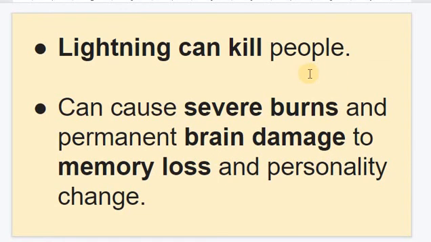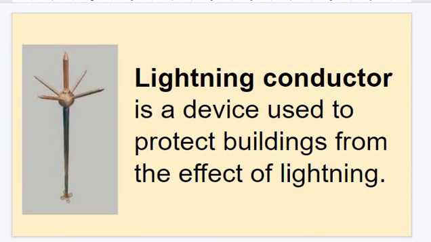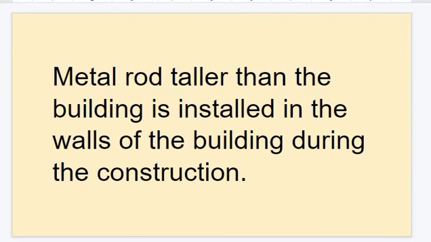Lightning can kill people. It can cause severe burns and permanent brain damage, memory loss and personality change. To protect ourselves and our buildings, we have to use a lightning conductor. A lightning conductor is a device used to protect buildings from the effect of lightning. It has a pointy surface, so there will be easy discharge of the electric charges through these pointy conductors.